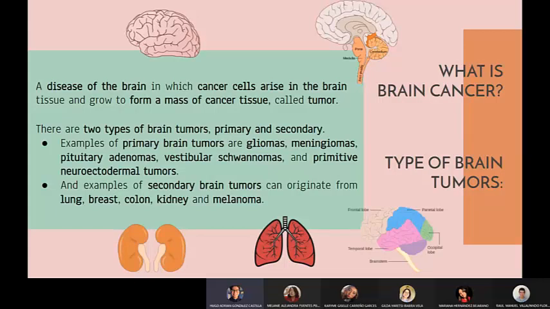Examples of primary brain tumors are gliomas, meningiomas, pituitary adenomas, vestibular schwannomas, and primitive neuroectodermal tumors. And examples of secondary brain tumors can originate from lung, breast, colon, kidney, and melanoma.